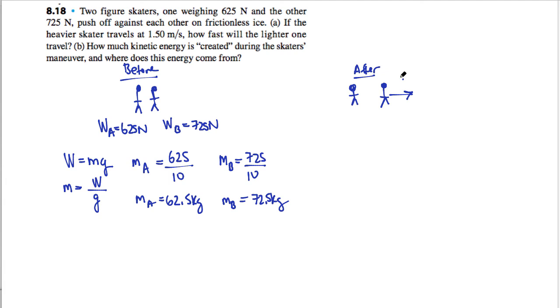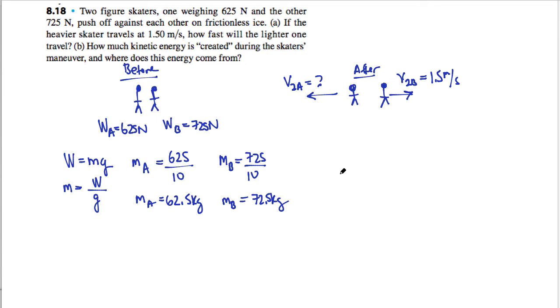So we'll say V2B is 1.5 meters per second. We want to know how fast the lighter figure skater will be moving. So this will be V2 for A. We don't know how fast she'll be moving, but she will be going the other way.